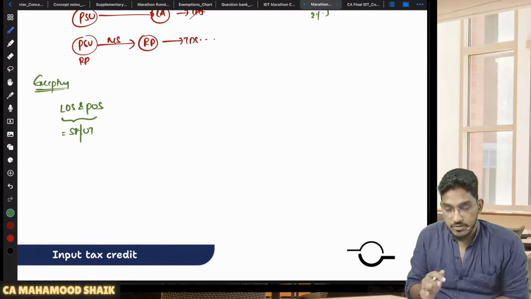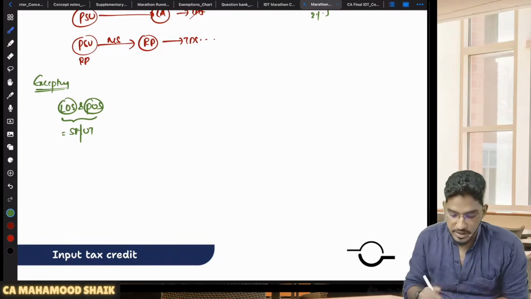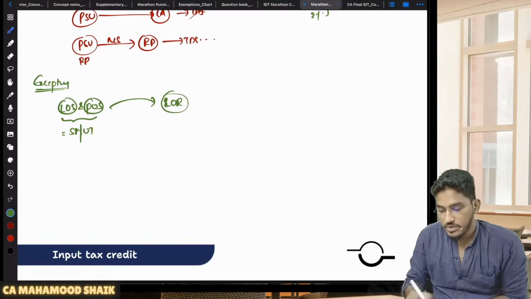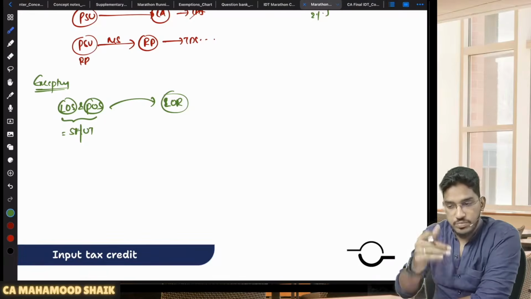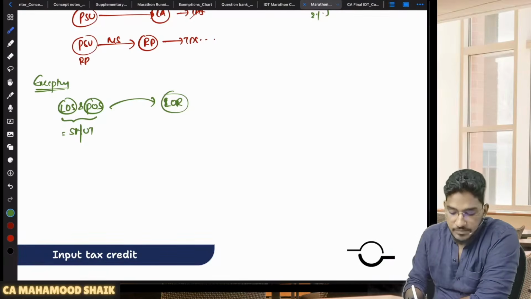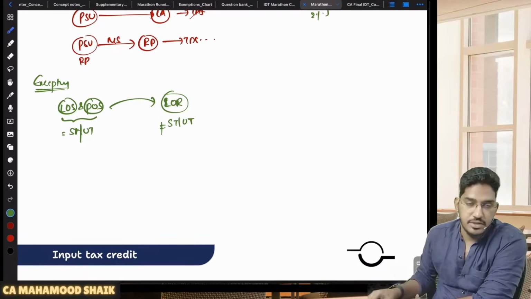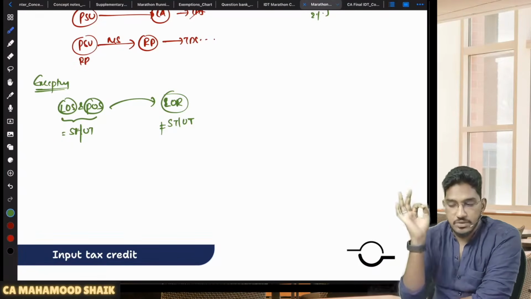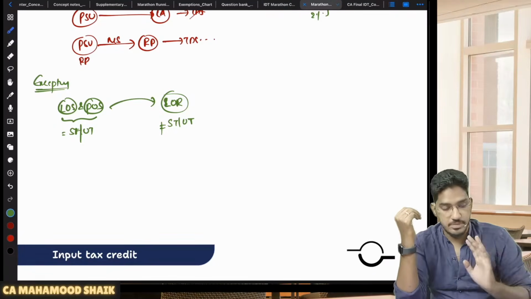When the location of the supplier and the place of supply are both falling within the same state or union territory, which is different from the state of registration of the recipient, I will simply call it the location of the recipient. So if the location of the supplier and the place of supply both fall within the same state or union territory, which is different from the state or union territory of registration of the recipient, then TDS will not become applicable, even though the recipient is a specified recipient, even though the value of supply under a contract